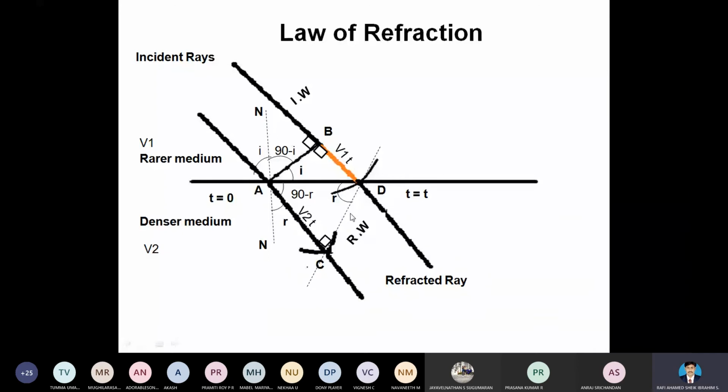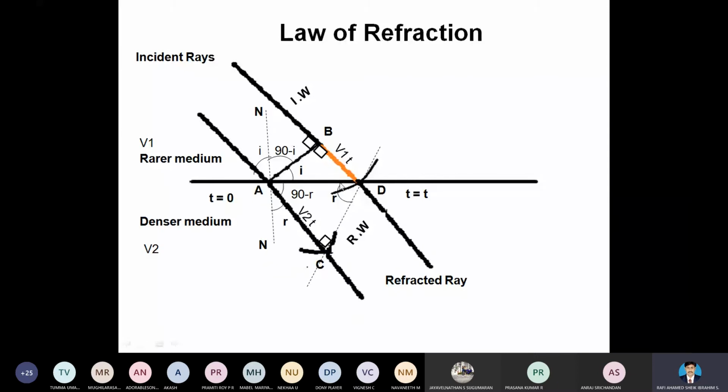So this is nothing but the refracted ray, and this is nothing but the incident ray. The incident ray here is AB. The refracted ray here is CD. The same mechanism we can state. So here the incident ray, the refracted ray, and the normal to the interface. This is the interface.